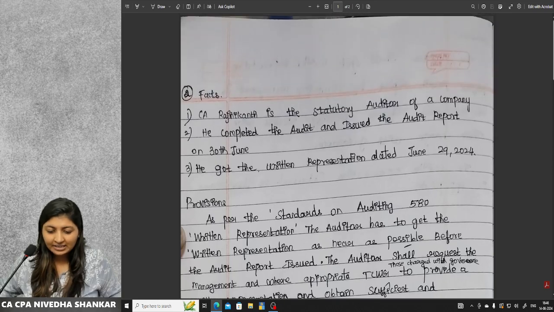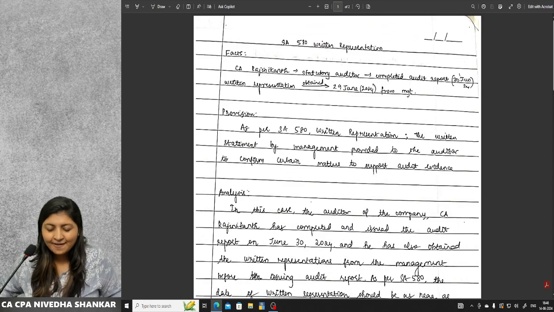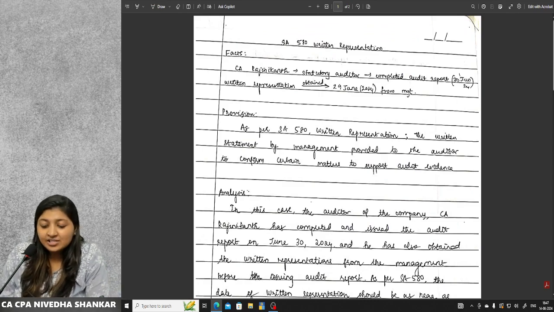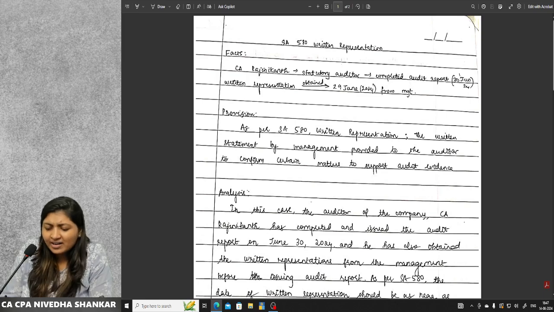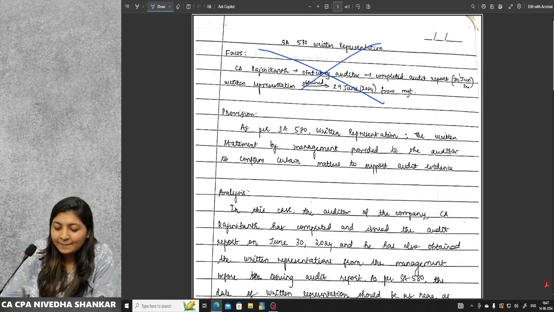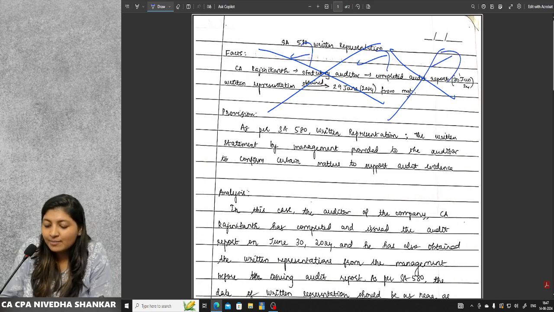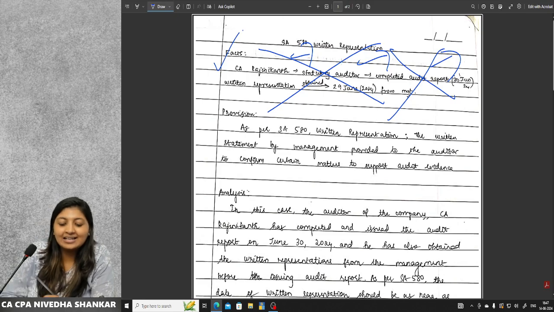The first one, they have written the facts. CA Rajnikant, statutory auditor, completed audit report 30th June. First of all, you can write the facts, but please don't write the facts like this. Please don't put arrow marks like this. They are not going to understand what you are writing. You are not going to get marks for the facts, correct? But please write clearly. Write what exactly is the fact.